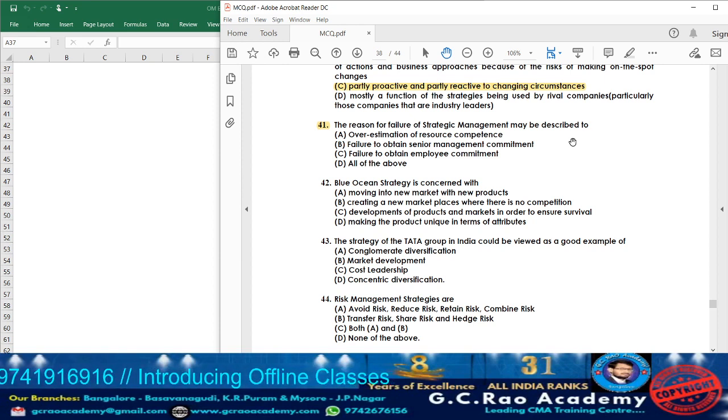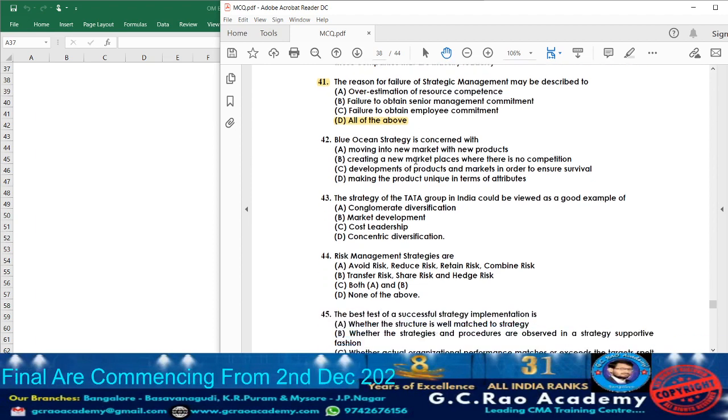Option B, failure to obtain senior management commitment, means if the senior management itself is not committed, in that situation they cannot reach the strategic management. So option B can also be the answer. Option C, failure to obtain employee commitment. If the employees are not committed to the strategy they have formed, again it is going to incur failure. Option D, they are given all of the above. So the answer will be option D, all of the above, because option A, option B, option C, whatever they have given, all are reasons for the failure of strategic management.